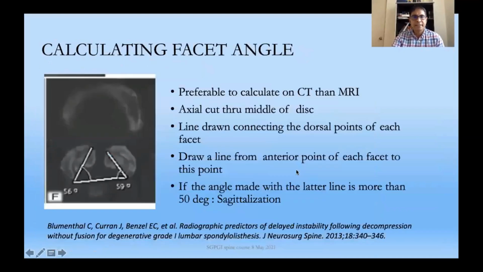So how do you calculate this facet angle? You draw a line connecting the dorsal points of each facet, then draw a line from the anterior part of each facet to this point. The average angle on both sides is taken as the sagittal angle, and if it's more than 50 degrees, it is significant.